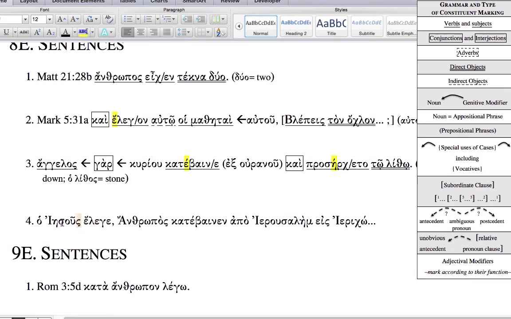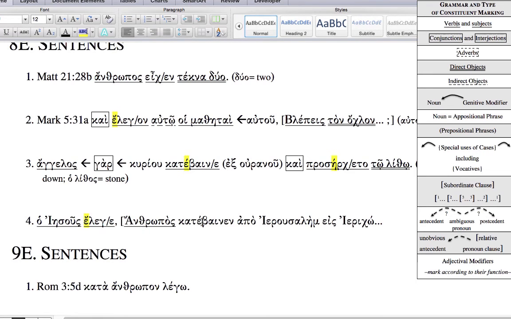Okay, number 4. O Jesus, oh, that's nice and easy, single underline. Elege, that's an imperfect. I recognize the augment, cut off the ending. That's imperfect, active, indicative, third singular. And then I see a capitalized letter after a comma. That's a giveaway of a direct quote.